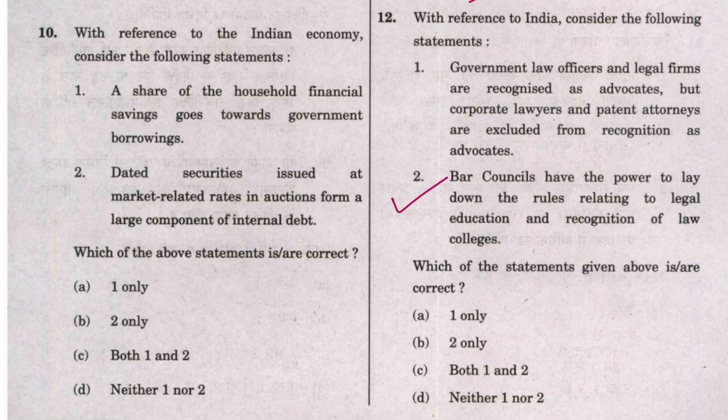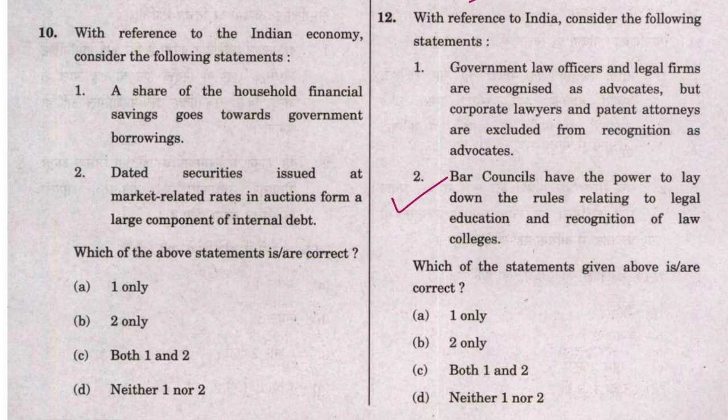It could be okay because corporate lawyers and patent attorneys are not supposed to practice each and every day in the law courts. So this second part looks quite logical and could be right. But if the first part is also right, then the entirety of this statement will be right.